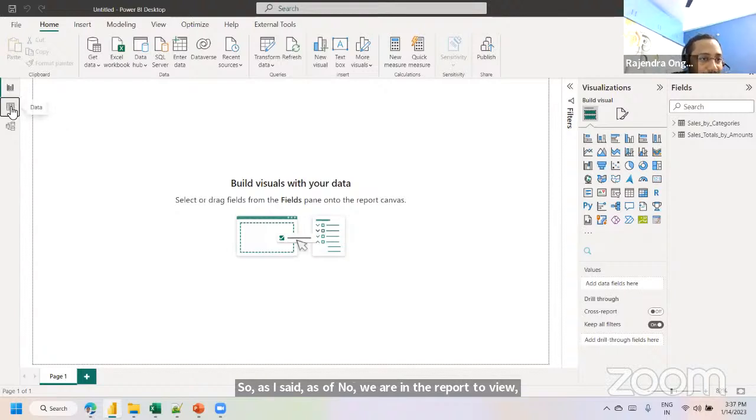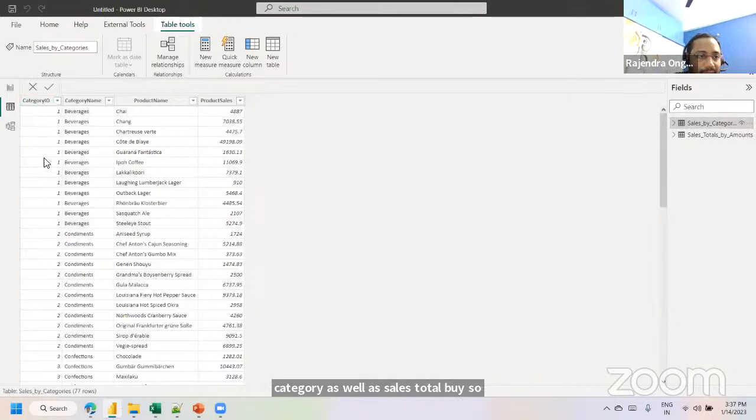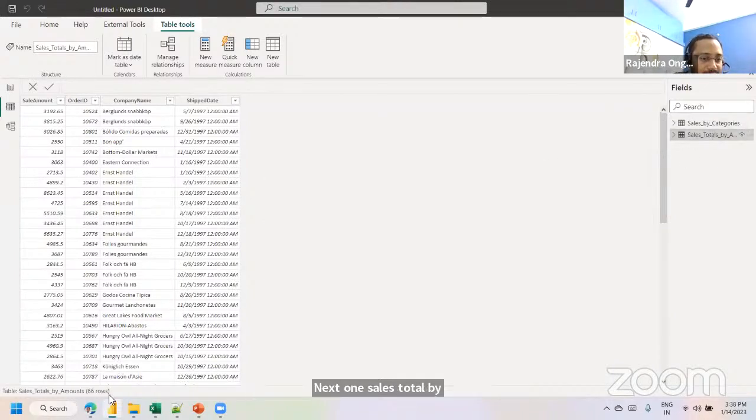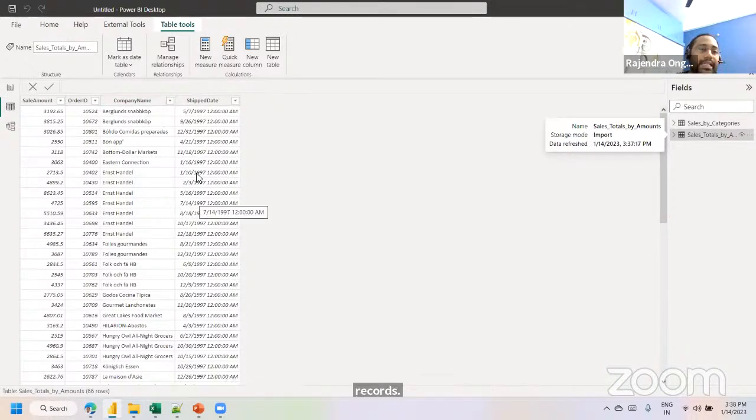If you navigate to the data view, we can see the number of columns along with the number of rows residing in your two tables, sales by category as well as sales total by amount. Here you're observing category ID, category name, product sales. That is the first table with 77 records. Next one, sales total by amount, another table with 66 records. These are the columns like sales amount, order ID, company name, shipping date. And this is the data.